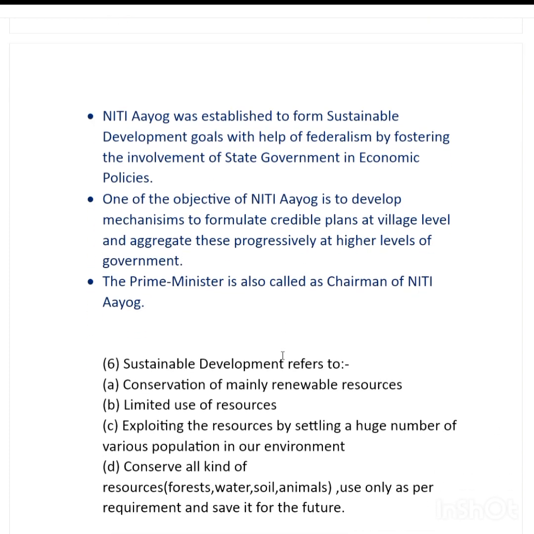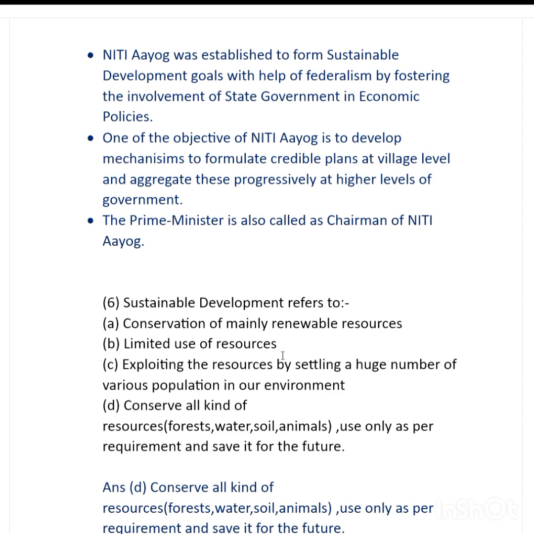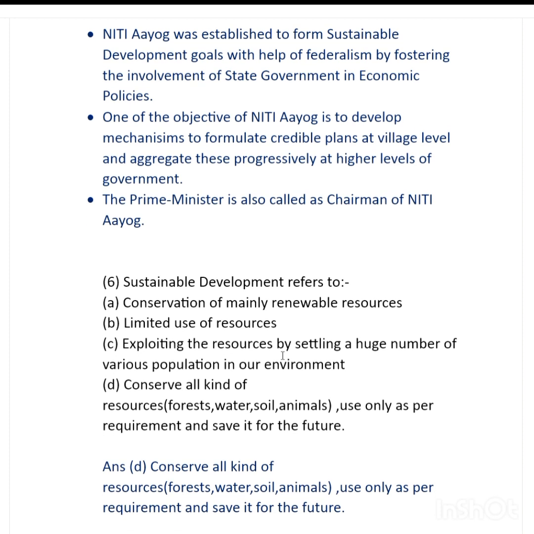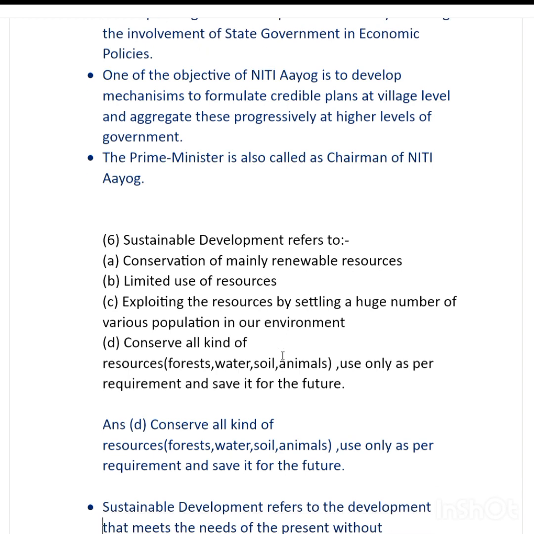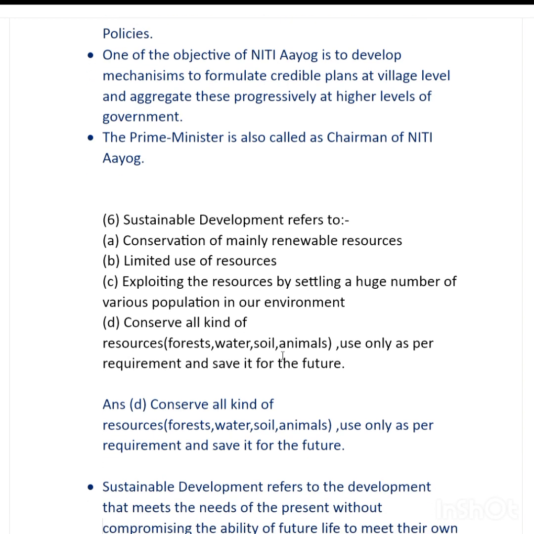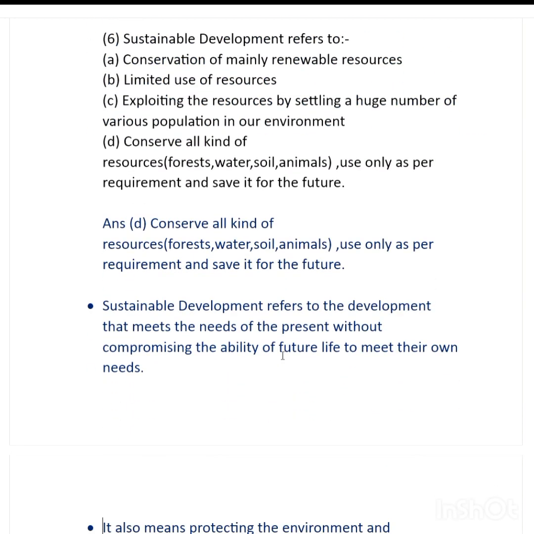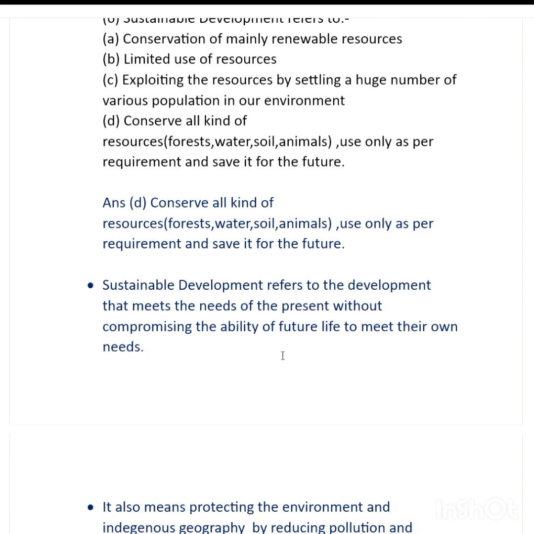Question number 6 is, sustainable development refers to, option A, conservation of mainly renewable resources, option B, limited use of resources, option C, exploiting the resources by settling a huge number of various population in our environment, or option D, conserve all kind of resources, forests, water, soil, animals, use only as per requirement and save it for the future. And the answer for this question would be option D, which is to conserve all kind of resources, mainly forest, water, soil, animals, and to use only as per the requirement and save it for the future.